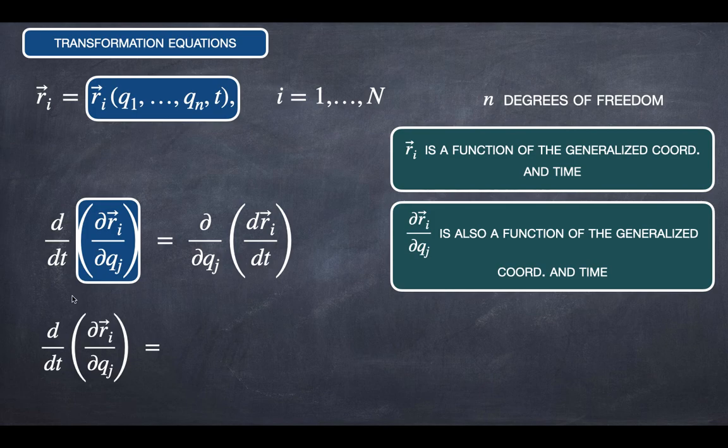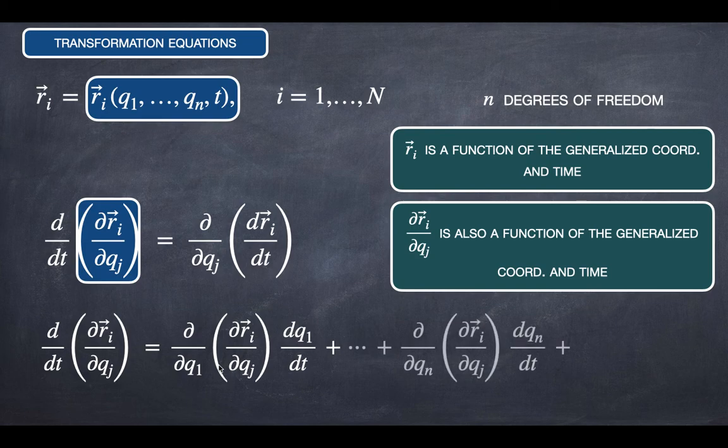And then we can proceed with the total time derivative of this quantity, which is a function of the coordinates and time, as the partial derivative of that quantity with respect to each variable. First one, with respect to Q1, multiplied by Q1 dot, which is the total time derivative of Q1, plus the same for Q2 up to Qn, del Qn of this quantity, multiplied by Qn dot.